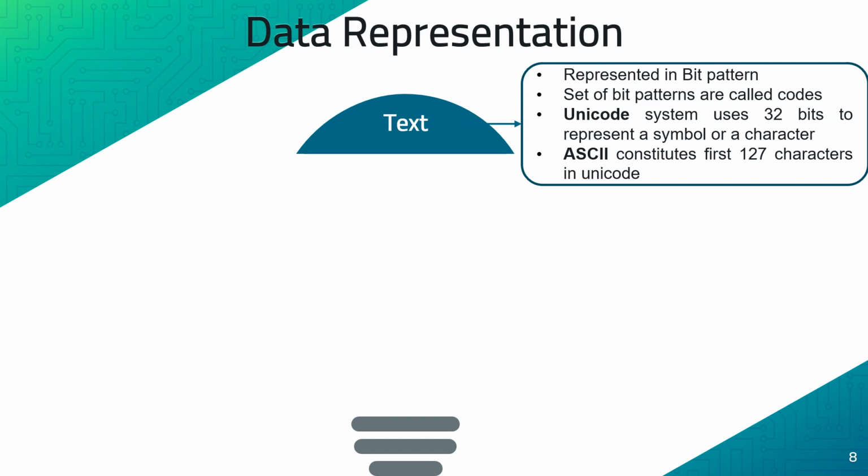Another coding system which is very often used is ASCII, which abbreviates American Standard Code for Information Interchange, which was developed decades ago and now has around 127 characters.